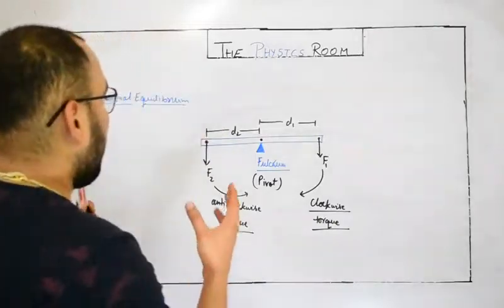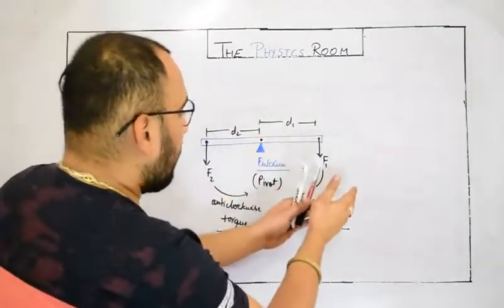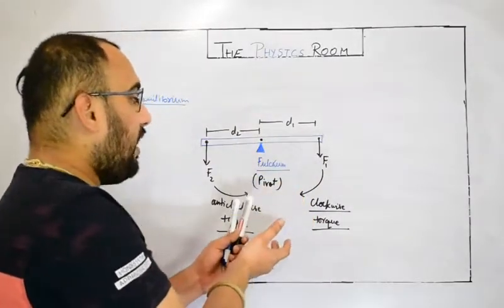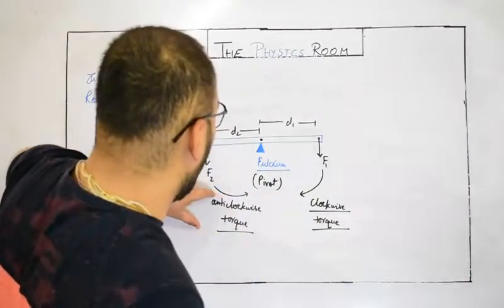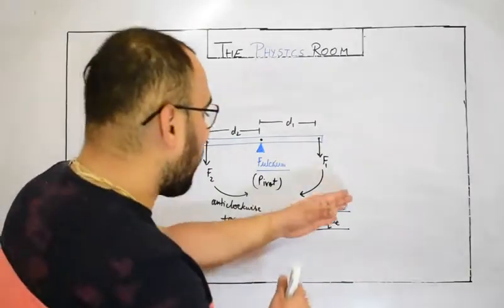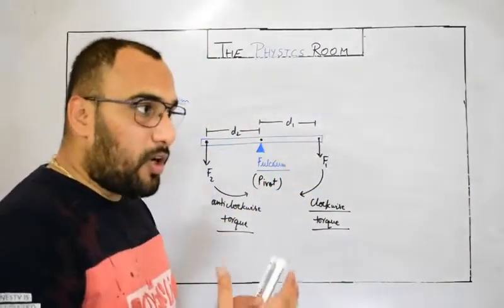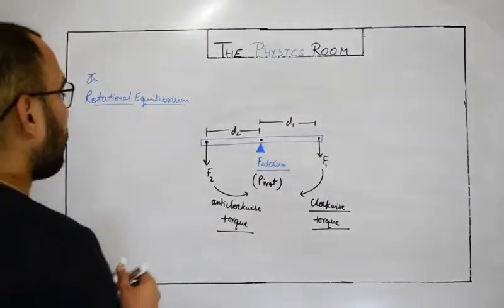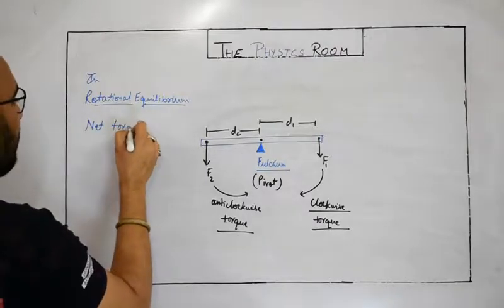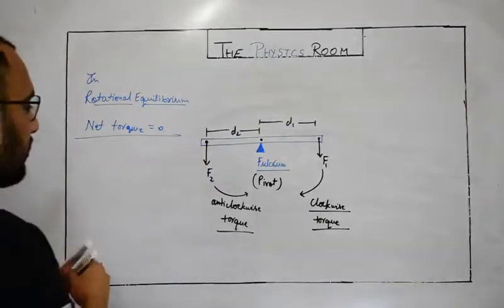It means the total anti-clockwise torque must be equal to the total clockwise torque, so the net torque becomes 0. Otherwise, if the anti-clockwise torque is greater than the clockwise, it will start to rotate in the anti-clockwise direction. If the clockwise torque is greater, it will start to rotate in the clockwise direction. So for the body to remain in rotational equilibrium, the net torque must be 0.